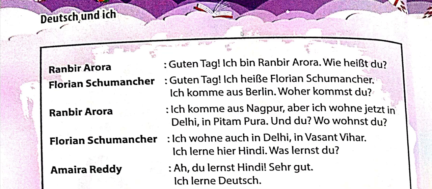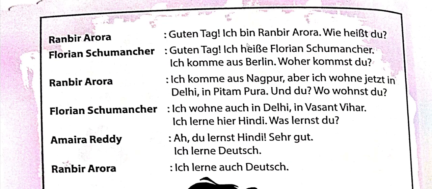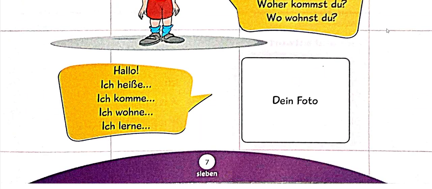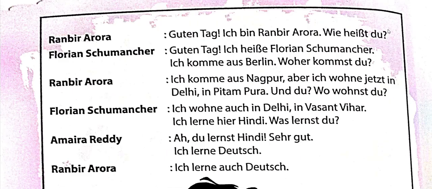So here we have a kind of dialogue. In the first part we have already discussed heiße, kommen, wohnen, lernen. All these are verbs which have conjugation. What is verb conjugation? We had learned this in fourth as well.